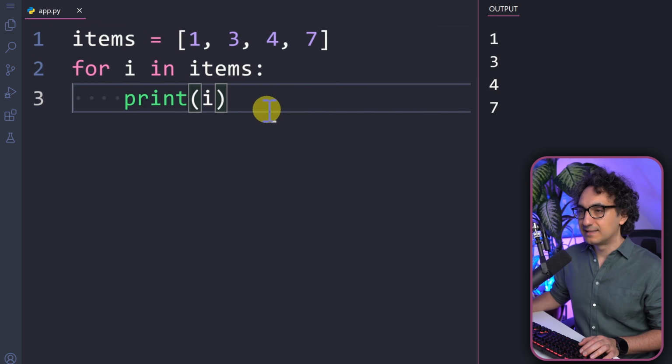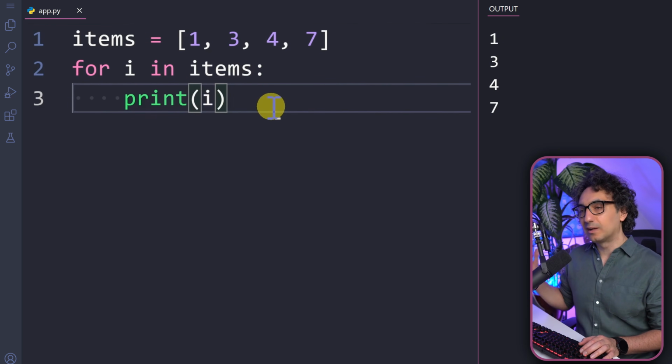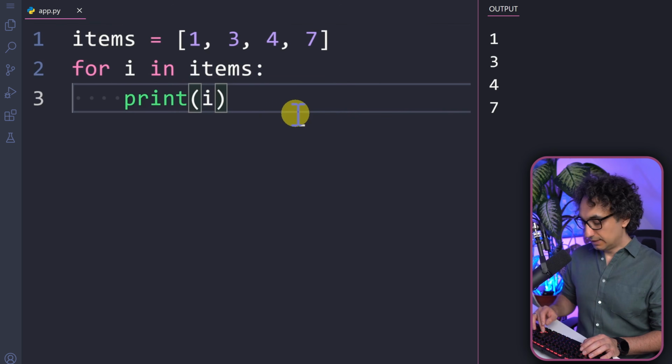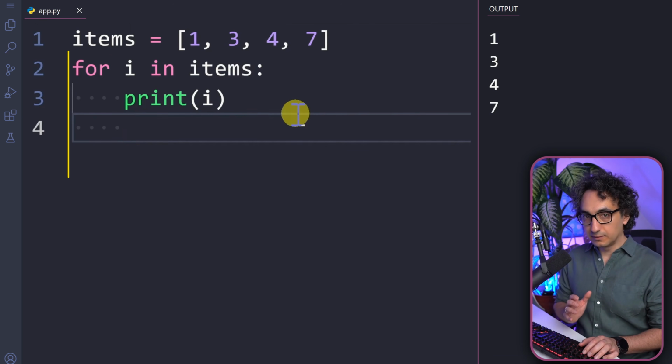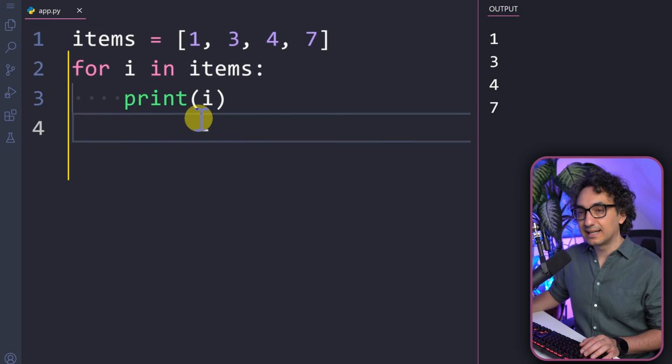Nothing fancy so far, but now what we can do is add an else statement. So let's go to a new line, and be careful, you have to place the else at the same level as the for, not inside the for loop.